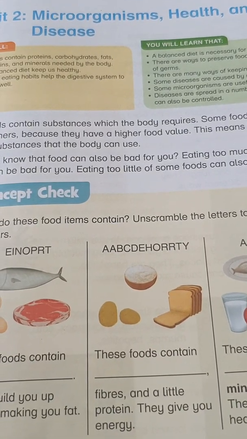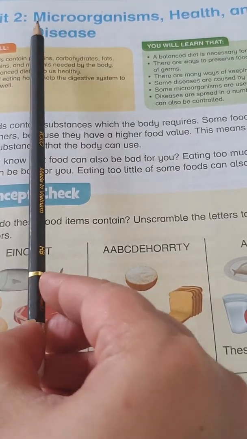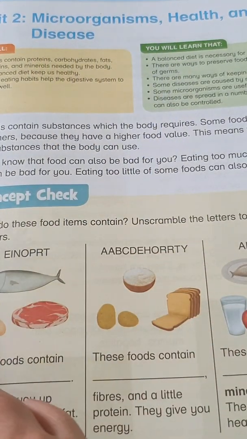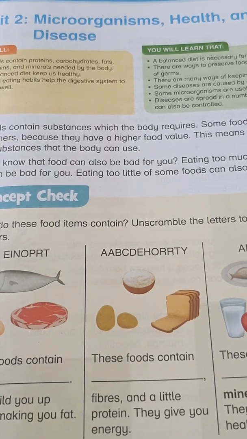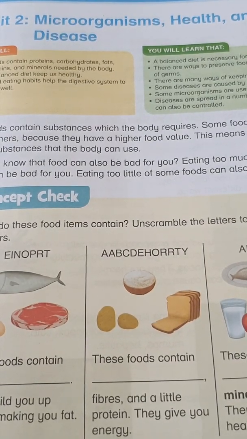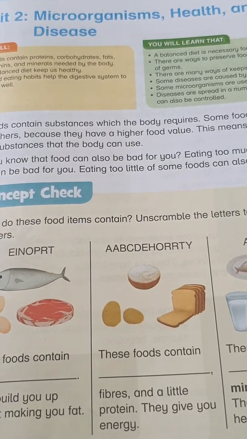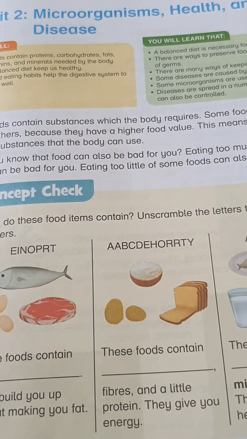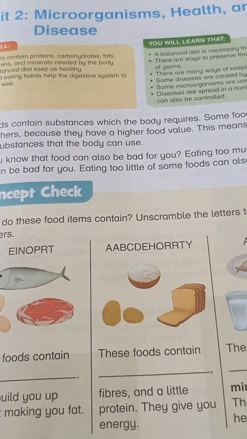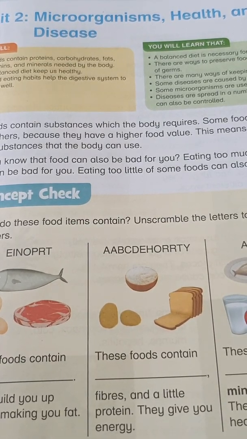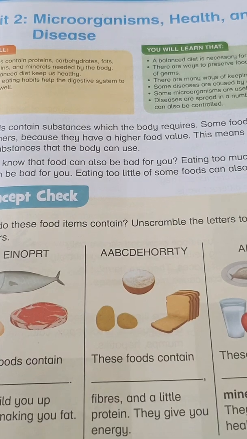microorganisms. What are microorganisms? You can see this word written over here. Microorganisms are small, very tiny bacteria in our body and mostly around us. We cannot see them. We need a very super zoomed microscope under the laboratories, and then we can define their structure, what they are made up of and what their names are. Mostly microorganisms are all around us and in our body and in our food as well.